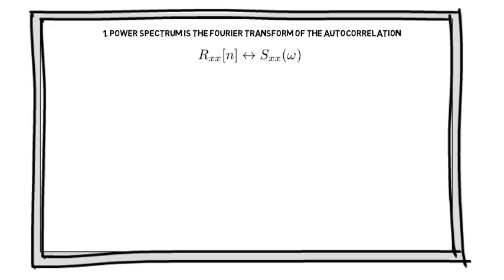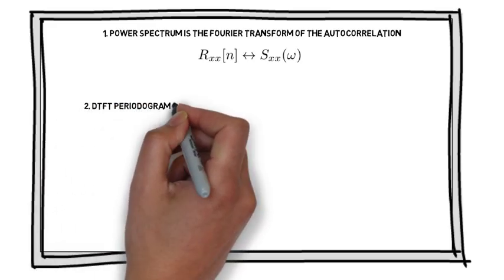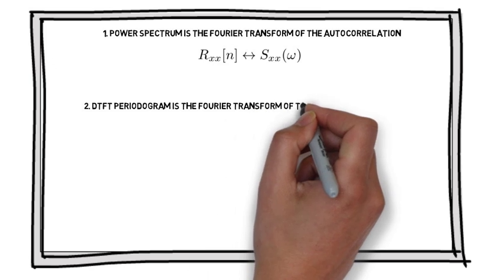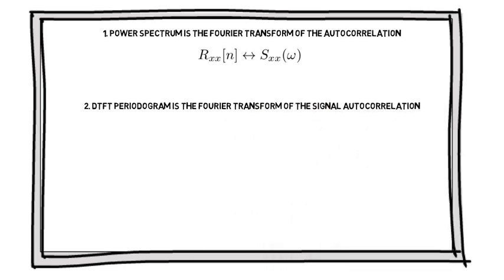This is a parametrization of the random signal. It's not something we can actually measure. Knowing this value, we could generate the signal, but knowing an instance of the signal, we can't find this value exactly. Instead, we estimate it by computing things like the signal autocorrelation and its Fourier transform, the DTFT periodogram.